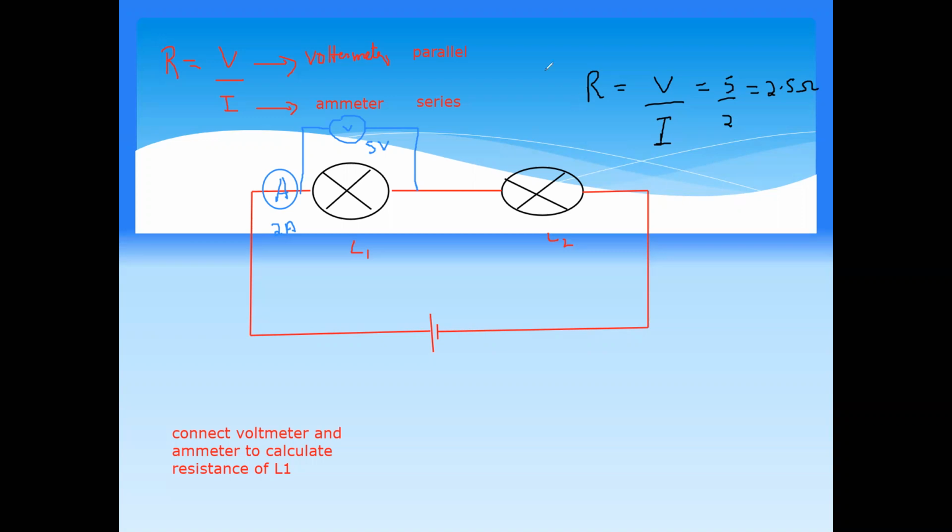If I want to measure the total resistance of the circuit, what type of errors are there in an ohm meter?